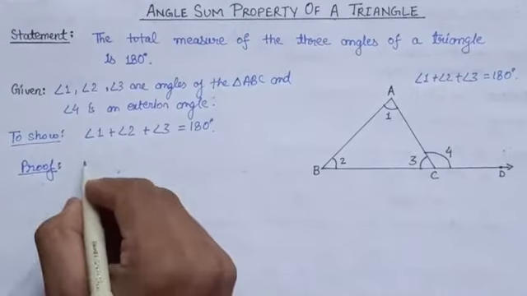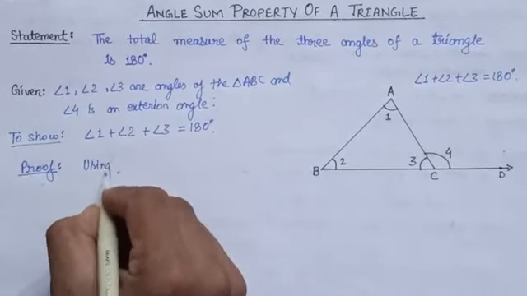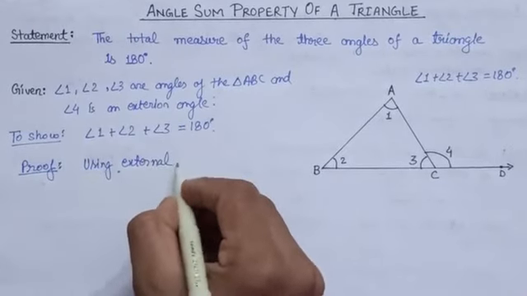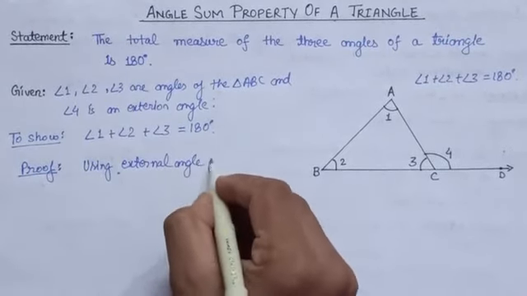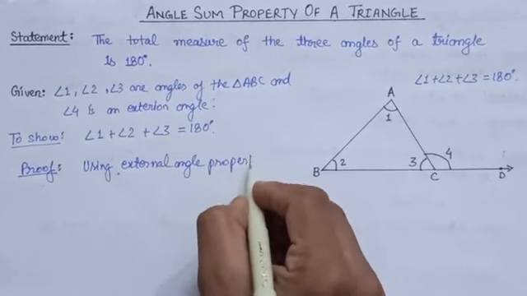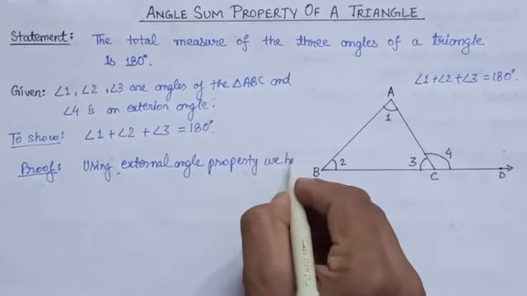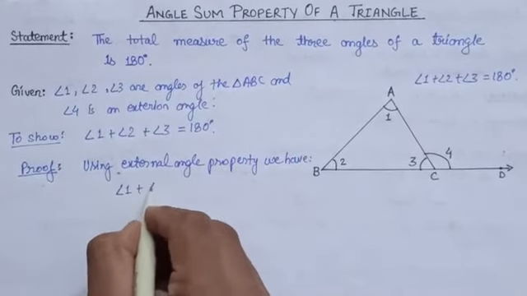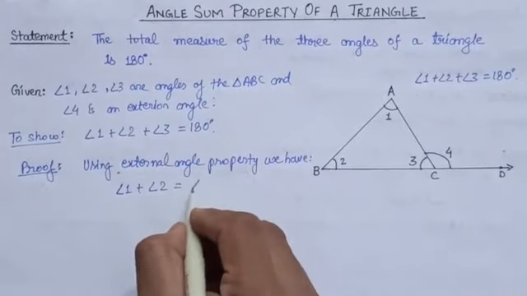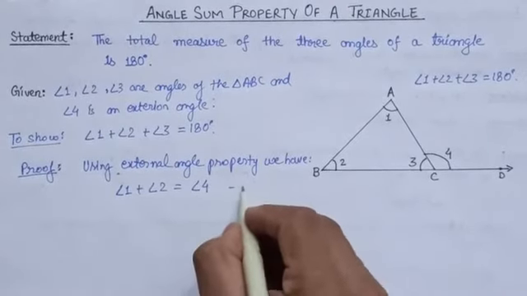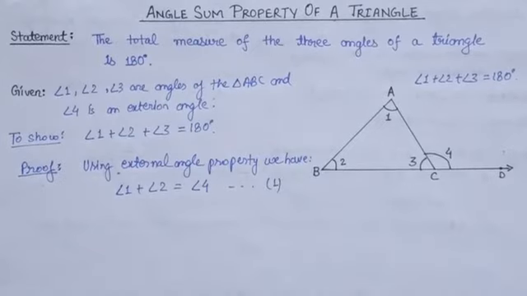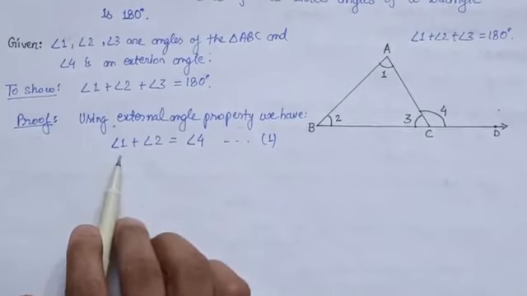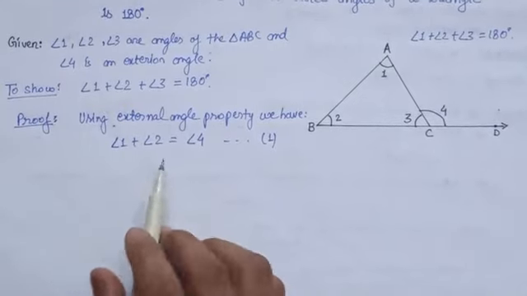So let us write, using external angle property, we have angle 1 plus angle 2 is equal to angle 4. Let us say this is equation number 1. Now we have to add angle 3 on both sides of this equation.